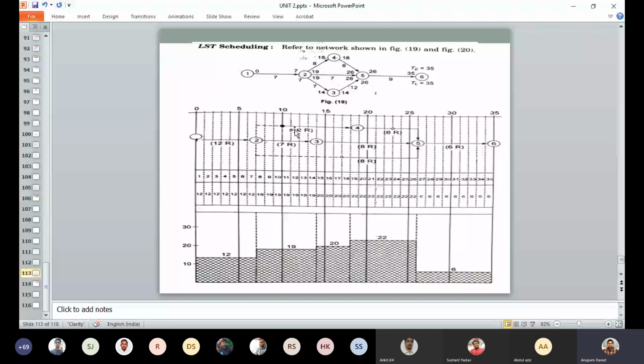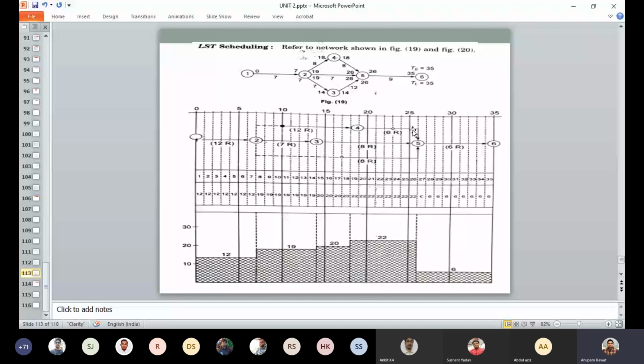Then after that, we start drawing from this side. Activity 6 and 5 will take 9 days, so 9 days here you will draw. Then after that activities 4 5 will take the 8 days, so you will draw like that.